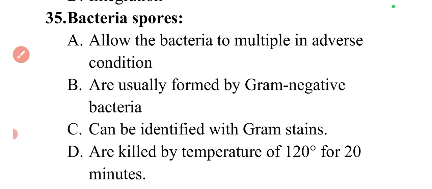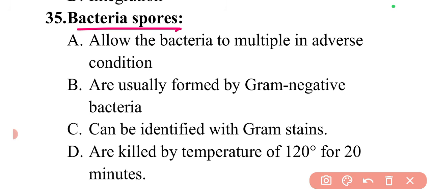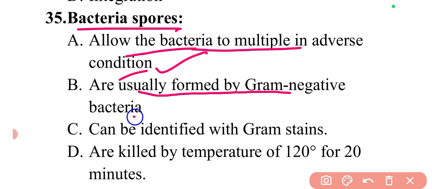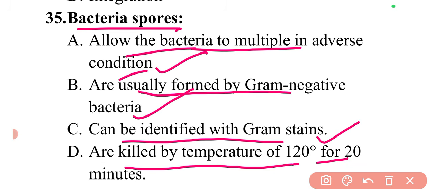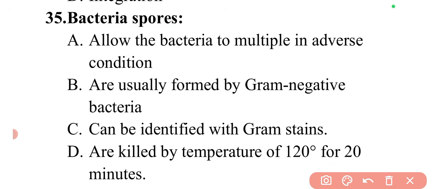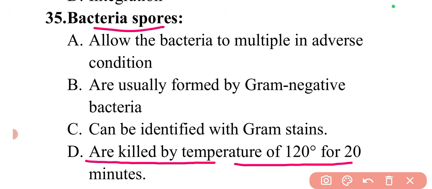Then next question is, bacteria spores are, so here if you can see the options: allow the bacteria to multiply in adverse condition, are usually formed by gram negative bacteria, can be identified with gram stains, or are killed by temperature of 120 degrees Celsius for 20 minutes. So bacterial spores are basically killed, the sterilization temperature is 120 degrees Celsius for 20 minutes. So this statement will be the correct one for bacteria spores.